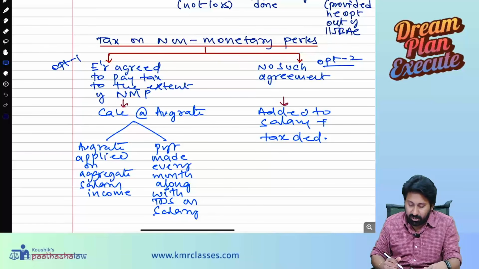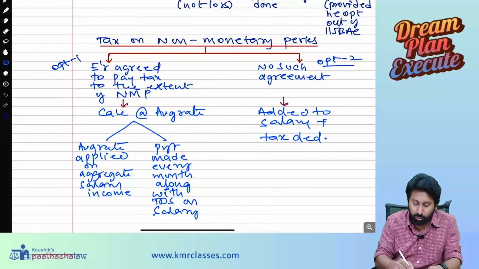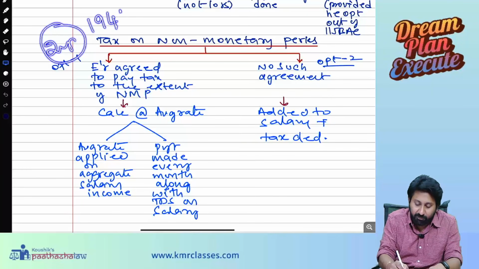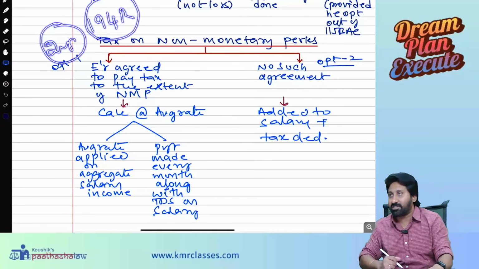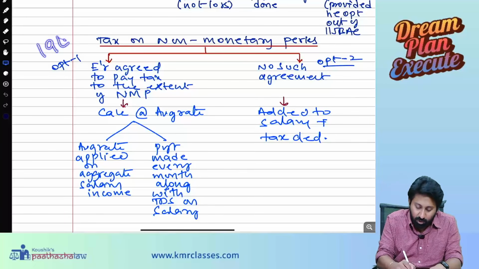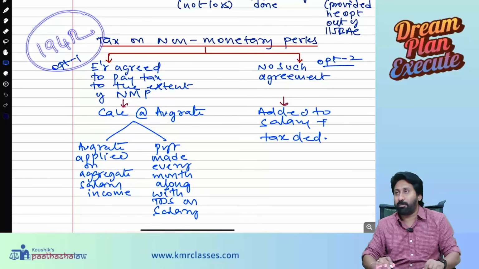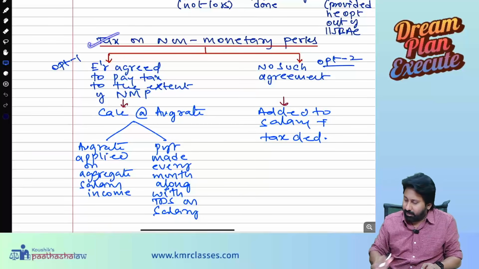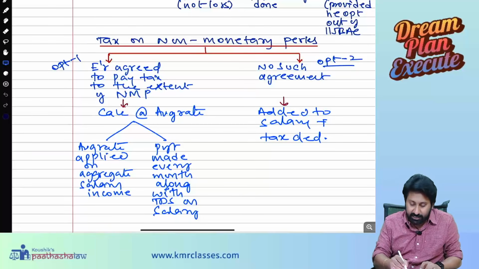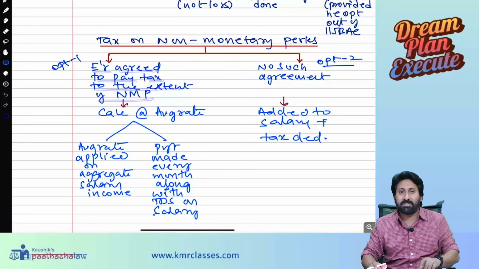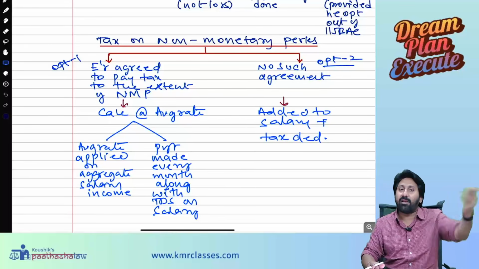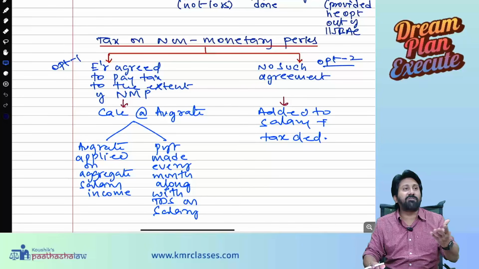Next one, tax on monetary perquisites. Listen carefully, it is a very important discussion on this, 194R. One amended TDS section also came, 194R, an amended TDS provision. We will discuss it in the course of learning. So, tax on non-monetary perquisites. The employer agreed to pay tax to the extent of non-monetary perquisites. Monetary perquisites means in monetary form, I will add to the salary and give. Non-monetary perquisites means car facility, etc.